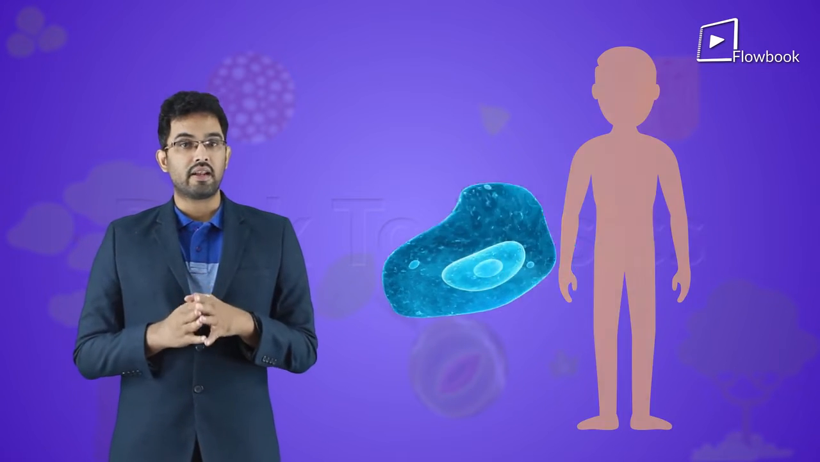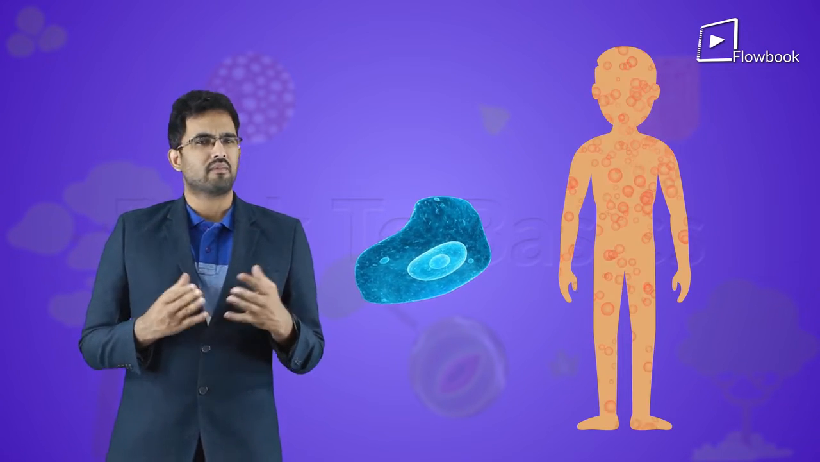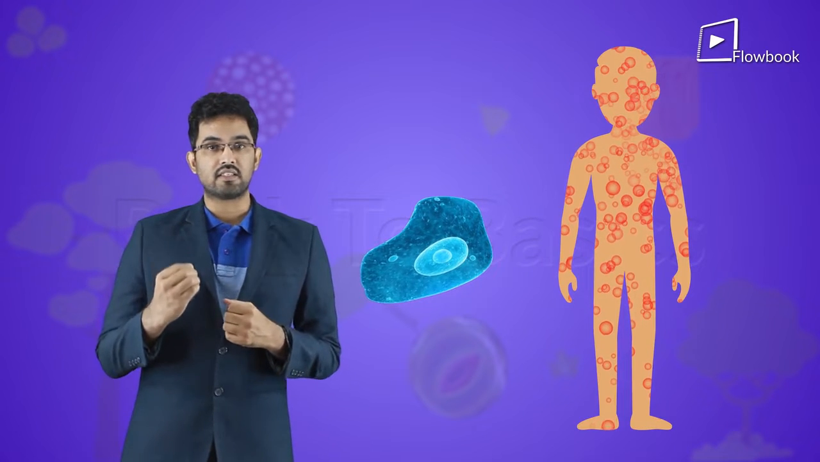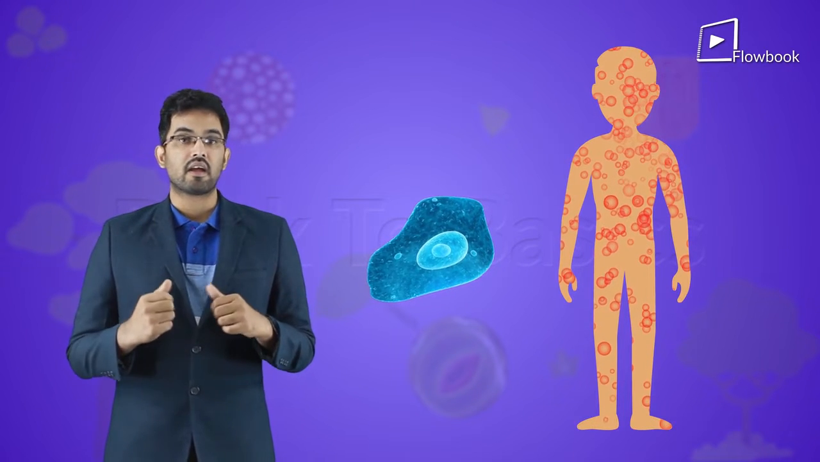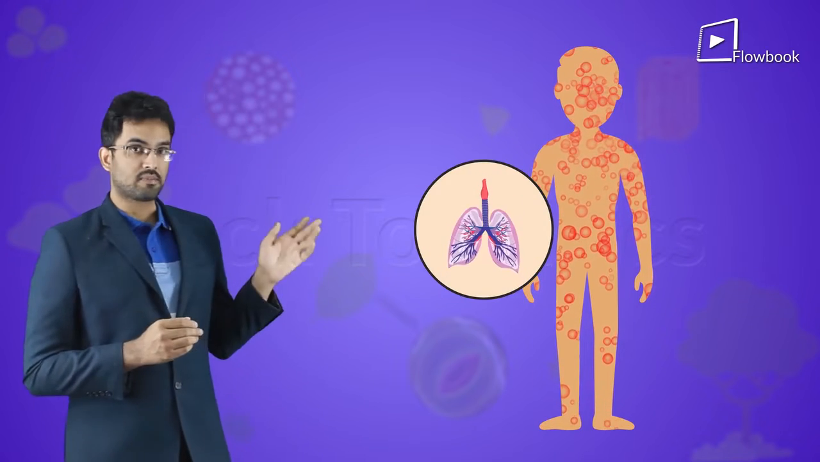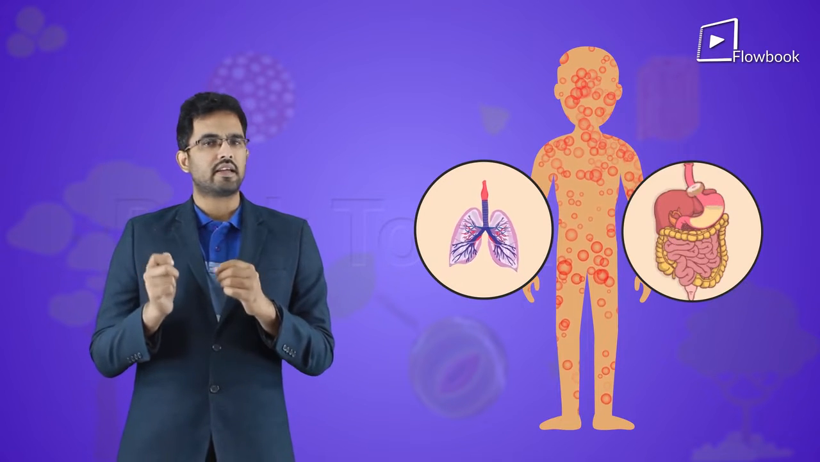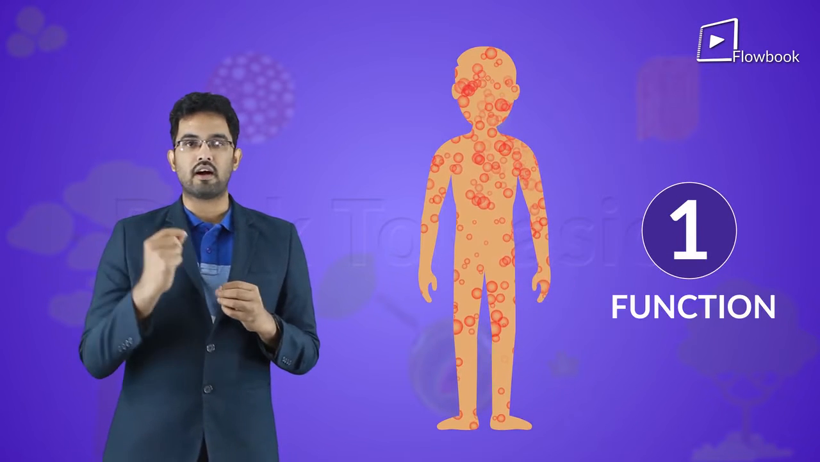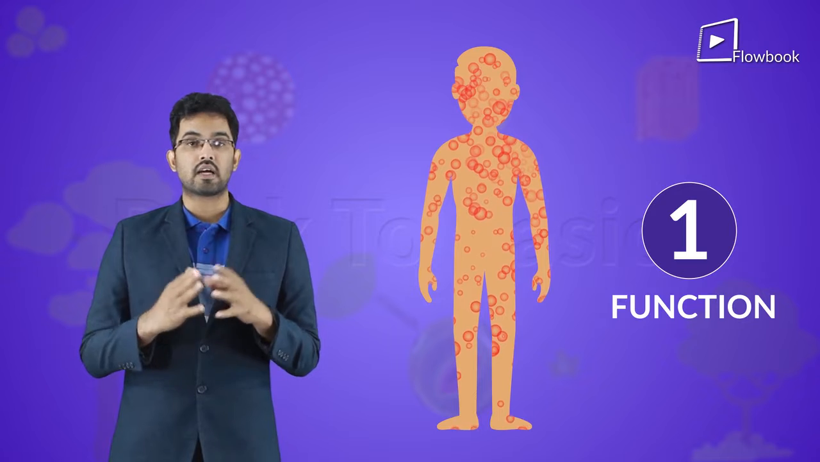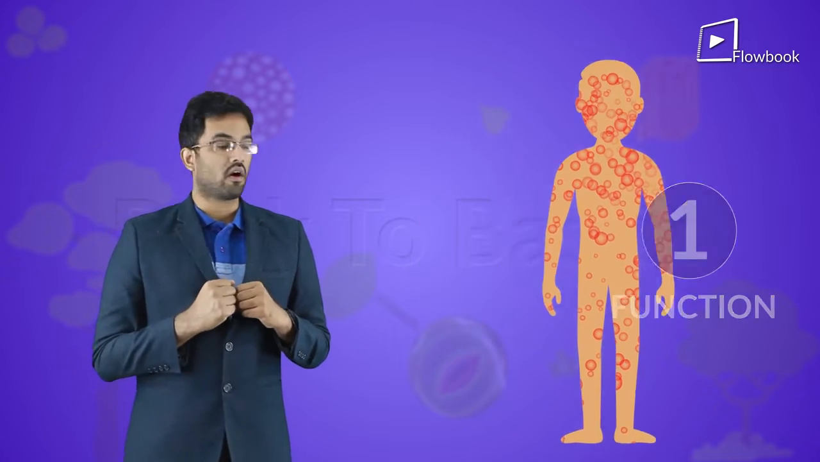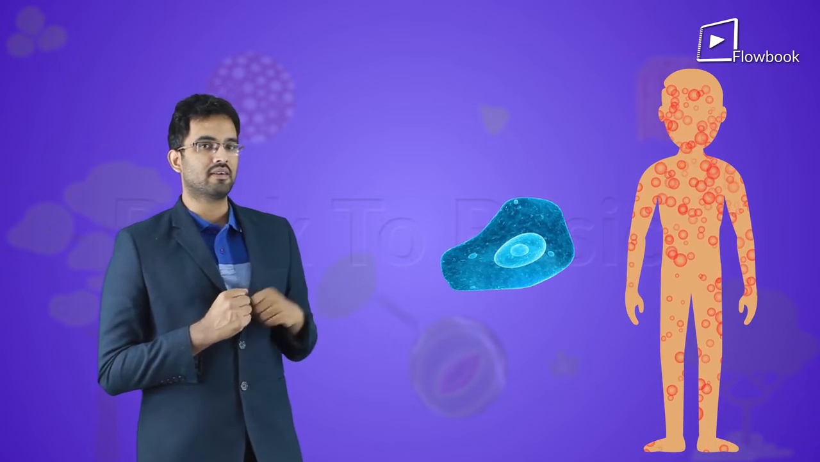Now, compare it with us humans. We are multicellular. We have different cells for doing different functions. Each of our cells are specialists. Some only do respiration, some only digestion, and so on. Since each cell has only one responsibility, our cells are more efficient in doing that one function, and thus humans are said to be more efficient organisms than an amoeba.